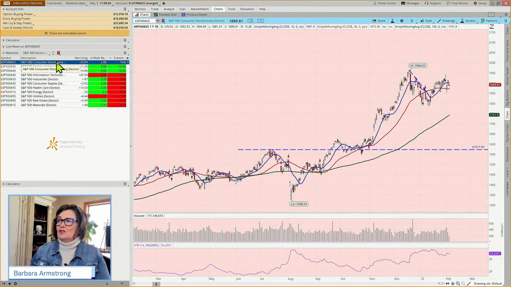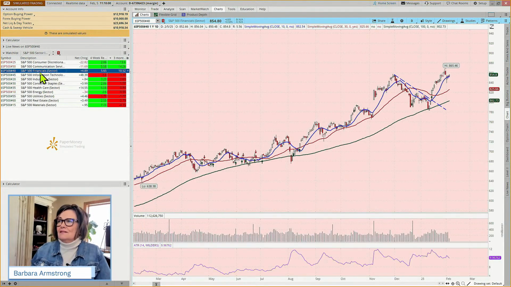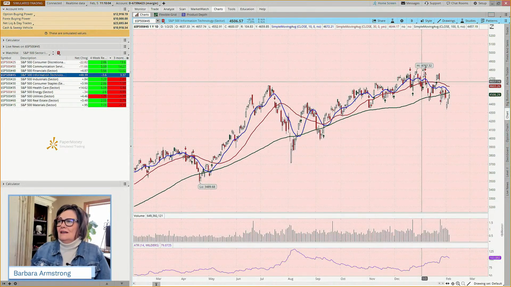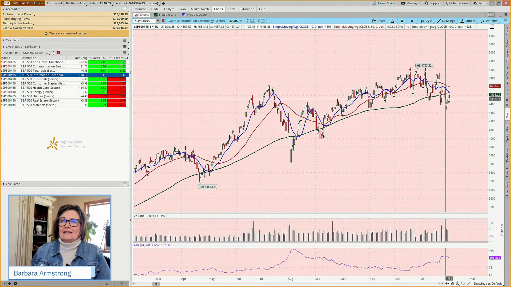And then consumer discretionary has been strong, less strong in the last month. Financials have been crushing it. Technology, a little more angsty here, and pulling back a bit in the last month.